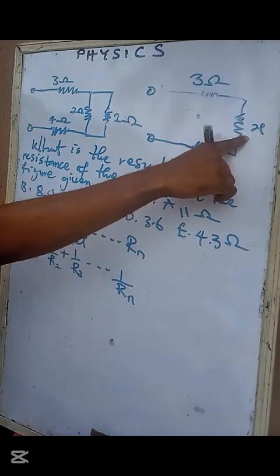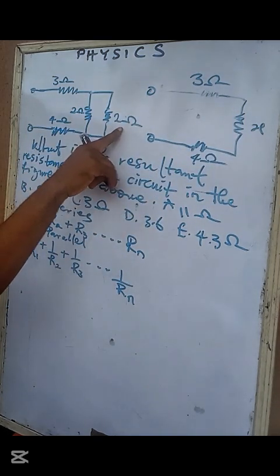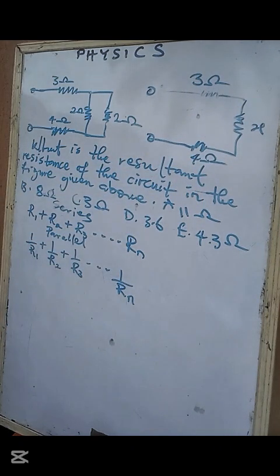Once you find this S, which is the combination of this and this, we'll add this plus this plus this. That will be the total effective resistance. That is the method of solving all these problems: combine the ones you can before you solve everything together.